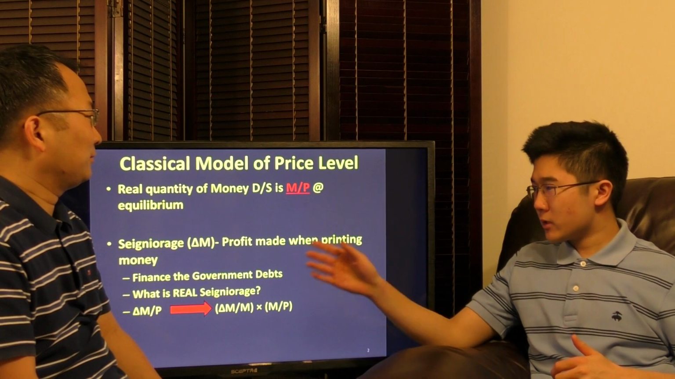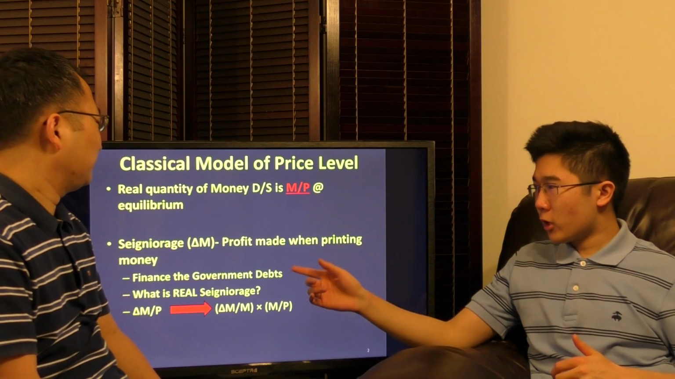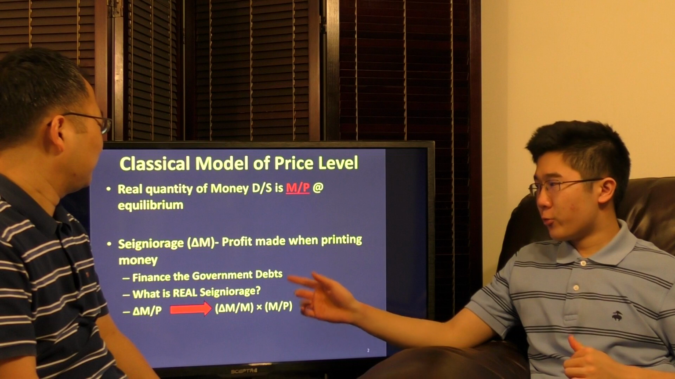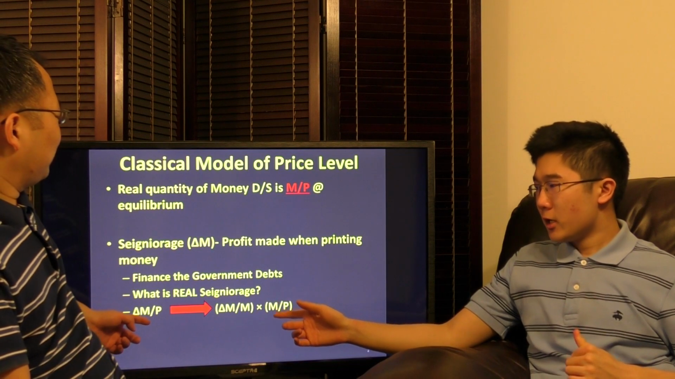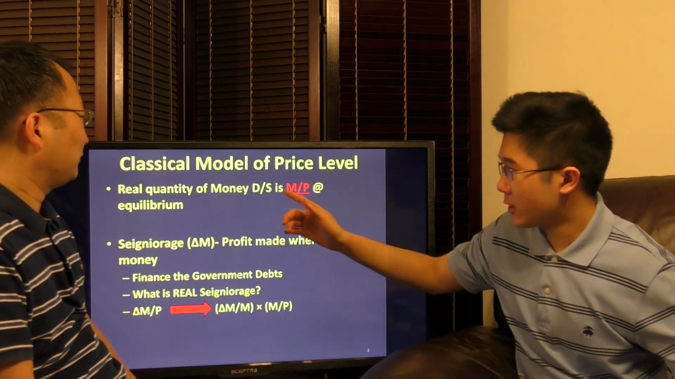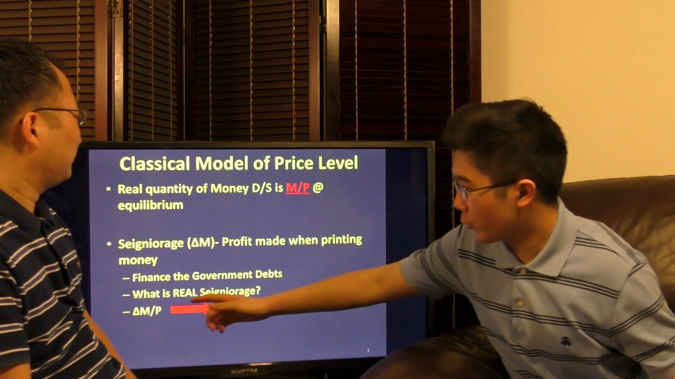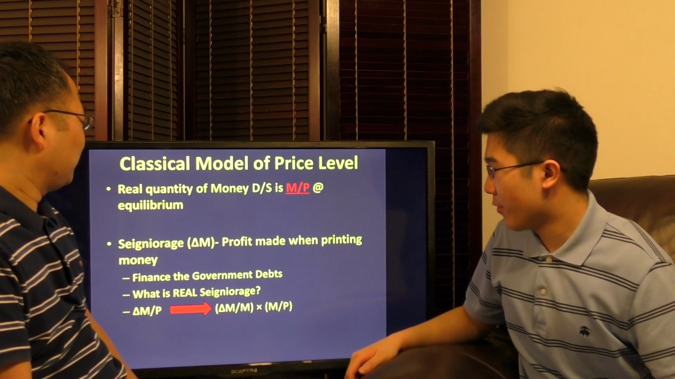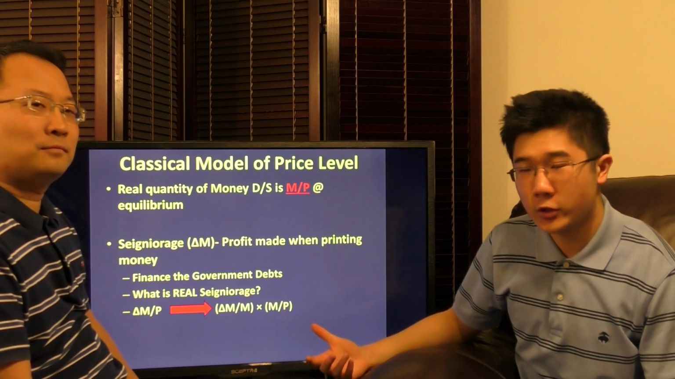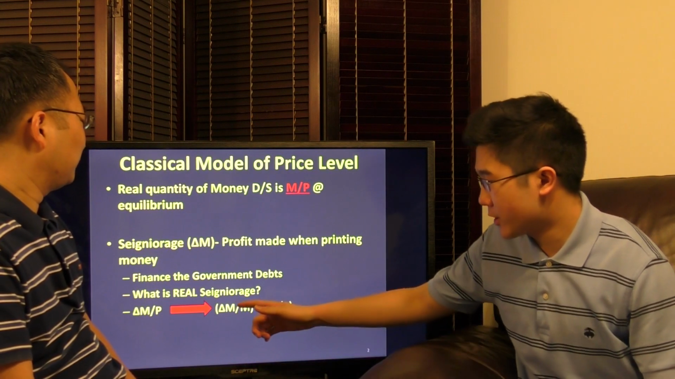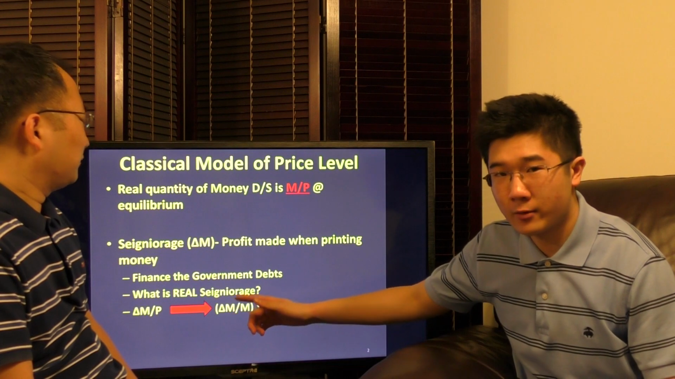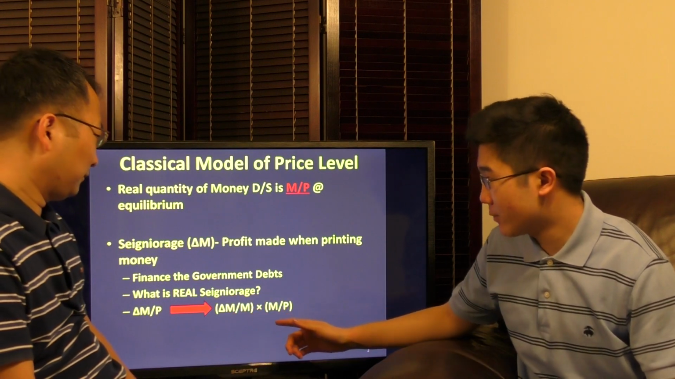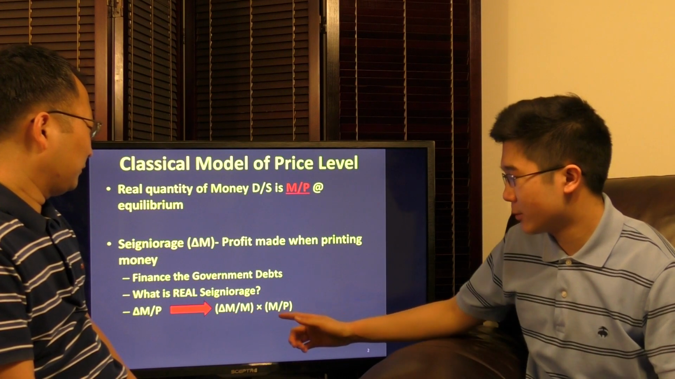And so how that works basically is something called real Seigniorage. Real Seigniorage is basically the real profit you make adjusted for inflation. Basically, we look at the real quantity of money demand. We could look at real Seigniorage as change in money supply over price, delta M over P. And this can be manipulated into this same equation, which is delta M over M, change of money supply over the current money supply, times the real quantity of money demand supply, which is M over P.